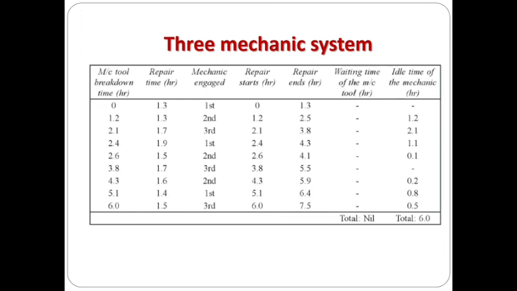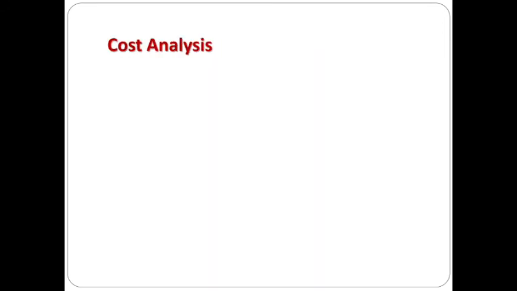By having this total waiting time and total idle time of the mechanic, we are going to do the cost analysis. For the 2 mechanic system, the wages to be paid are given in the problem itself: for 1 mechanic it is 180 rupees, for 2 mechanics it is 360 rupees.